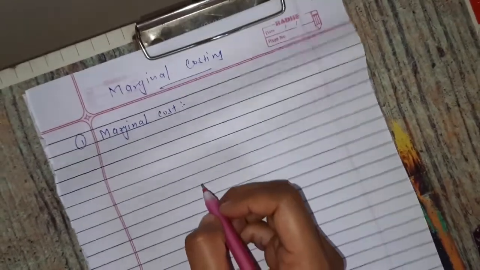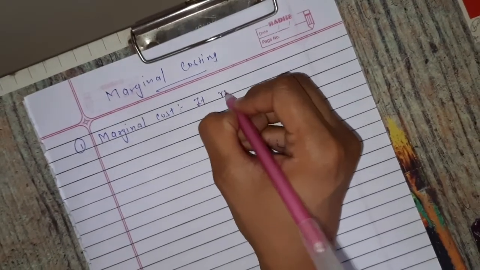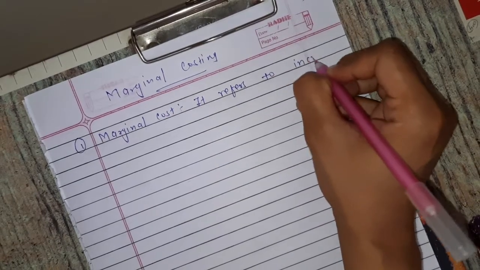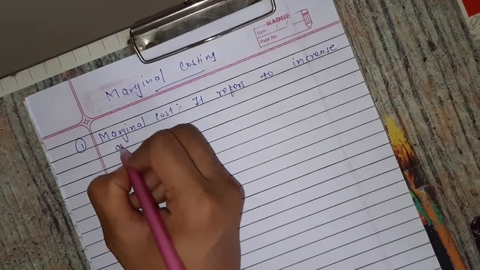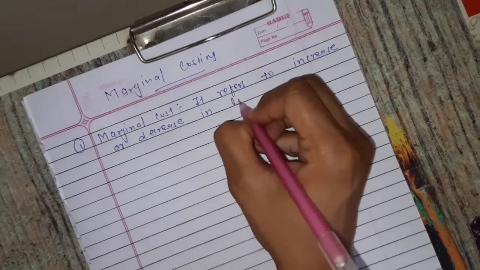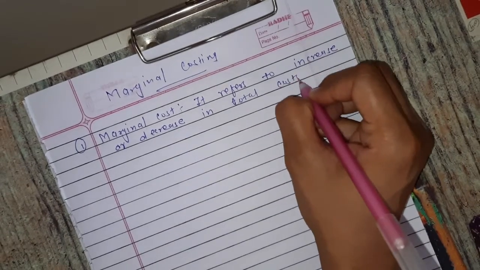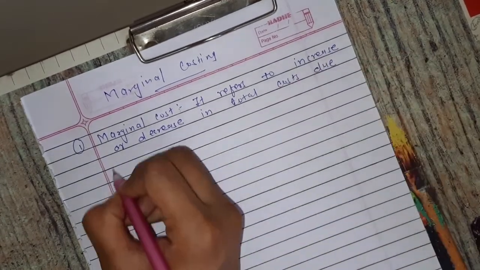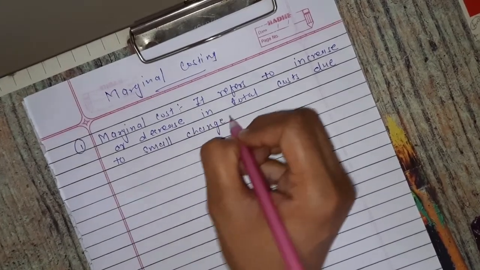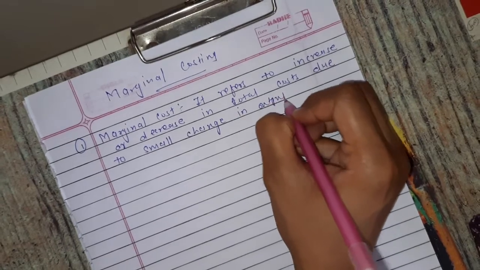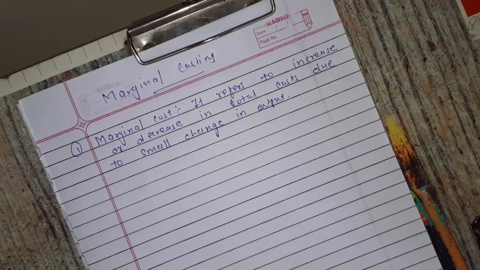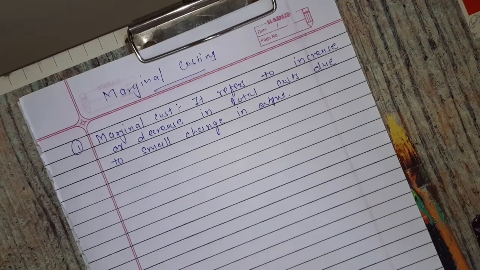So what is a marginal cost? It refers to increase or decrease in total cost due to small change in output. It means due to any change in output there is increase or decrease in total cost. It means it is a marginal cost.